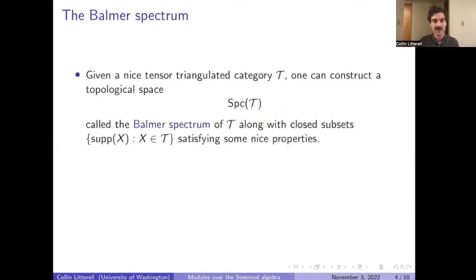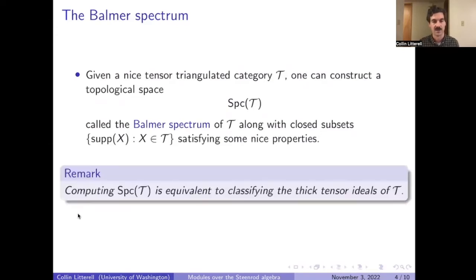Okay, so given such a thing, a nice tensor triangulated category, we can construct something called the Balmer spectrum, which is a topological space, and it comes equipped with a collection of closed subsets, one for every object, called supports. These supports satisfy some nice properties.